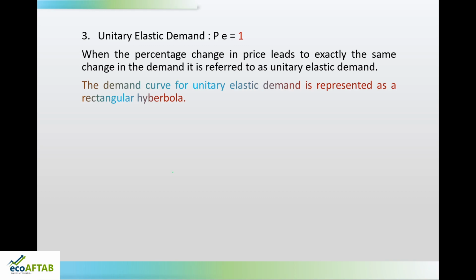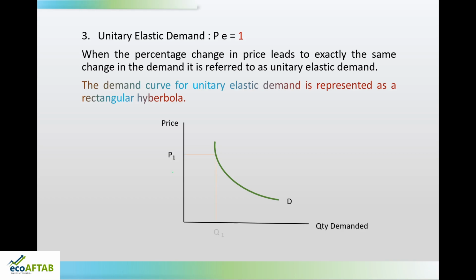I will explain to you what is this rectangular hyperbola. So, let us say this is the price, quantity demanded, and this is the demand curve. This demand curve we call a rectangular hyperbola, because if I say the price is P1 and the quantity demanded is Q1, if the price reduces from P1 to P2, what will happen?